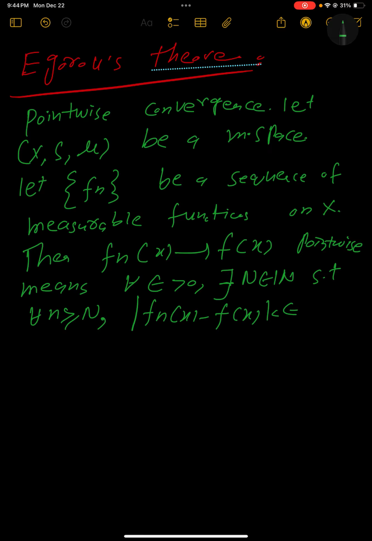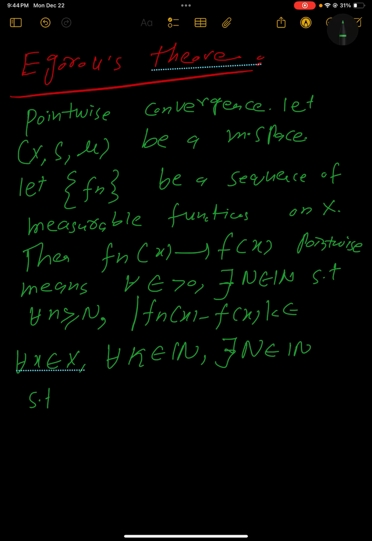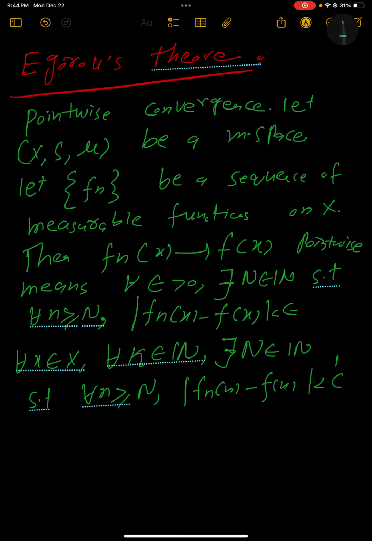Also we can put that in this way: for all x belonging to X, instead of epsilon, for all k belonging to the natural numbers, there exists N such that for all n greater than N, |Fn(x) - f(x)| is less than 1 divided by k.